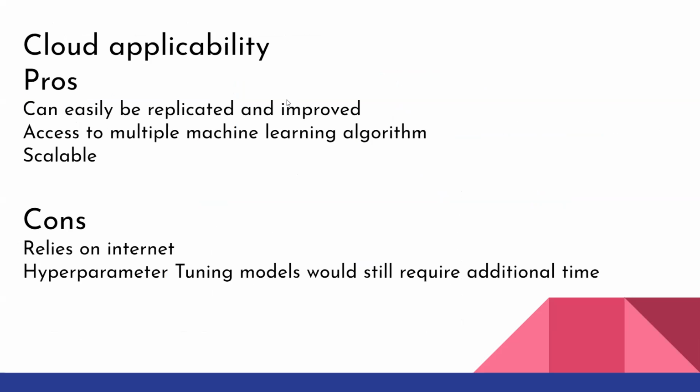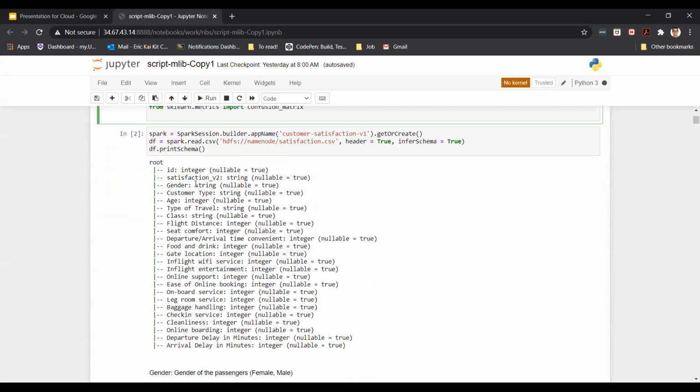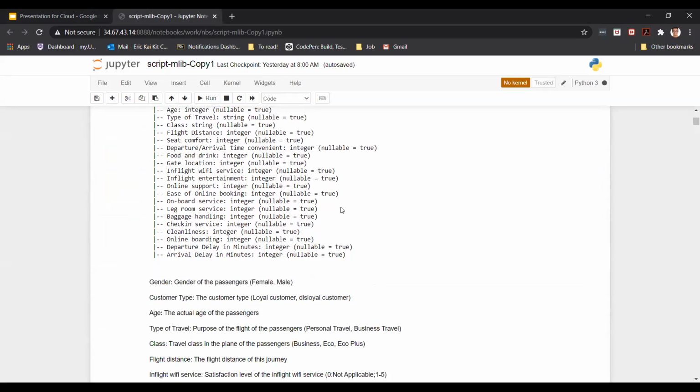Let me show you my script. So this is just a general overview of the data set.